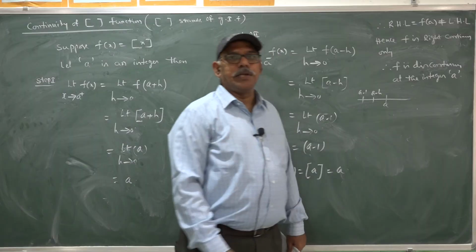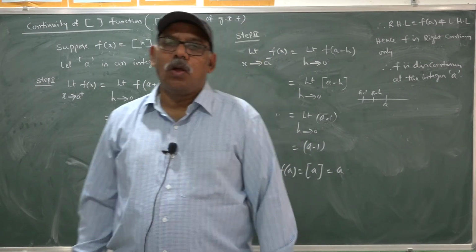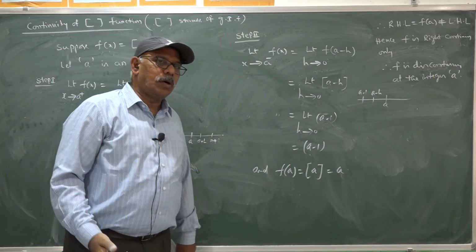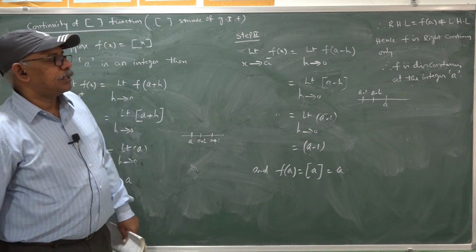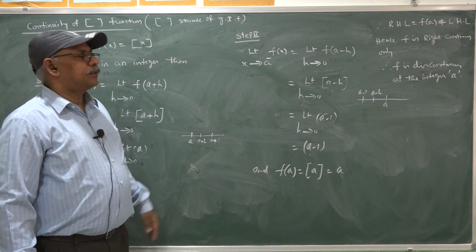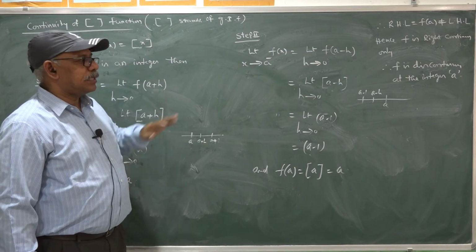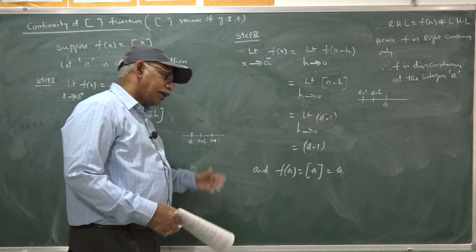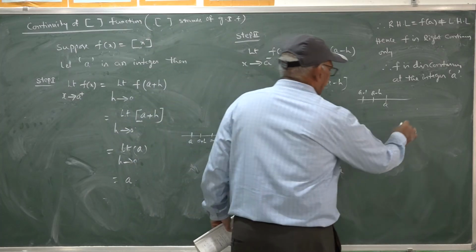Whatever the integer value a may be, a may take the value 1 or 2 or 3, whatever integer you consider, at that integer value the function step x is not continuous. Graphically, you can observe this.